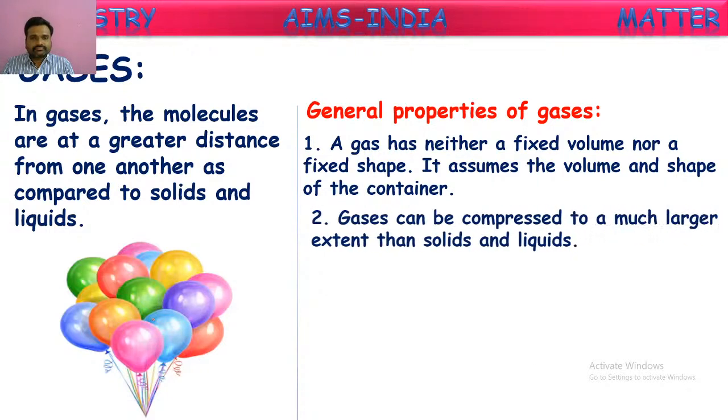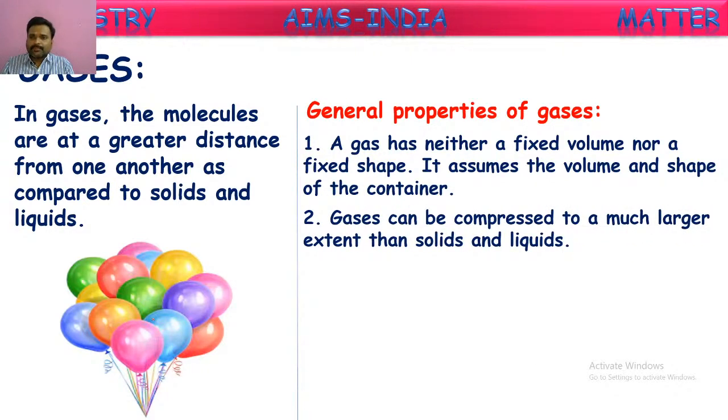Next property: gases can be compressed to a much larger extent than solids and liquids. Yes, the compression property is much larger for gases. A very nice example is the gas cylinders which we use at home for cooking. An LPG cylinder contains a huge amount of gas which we use for nearly months.